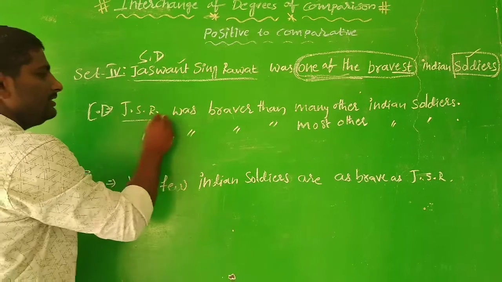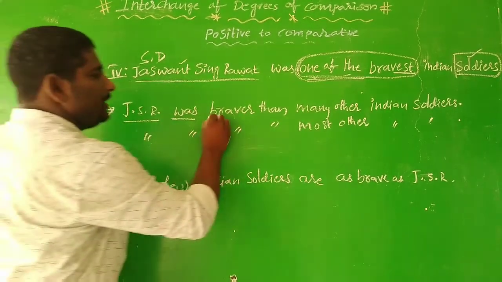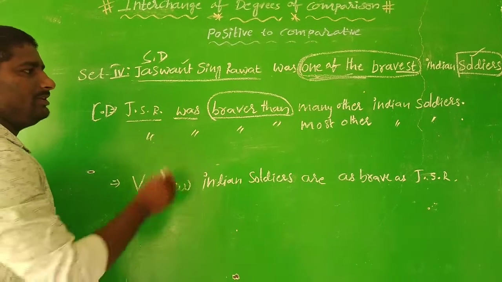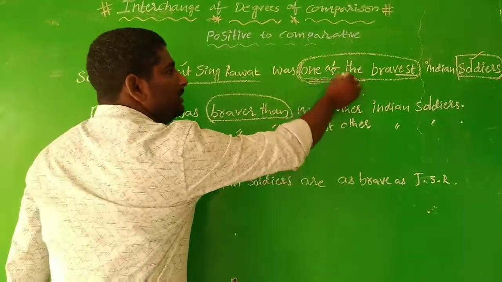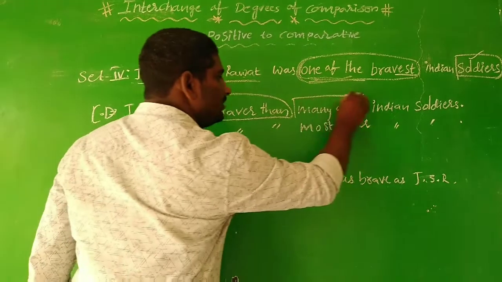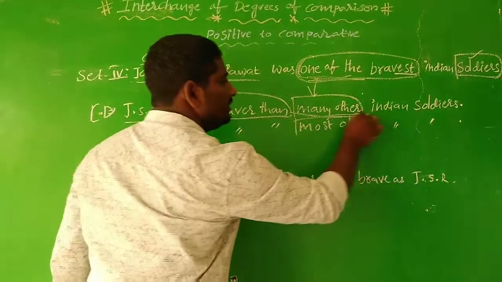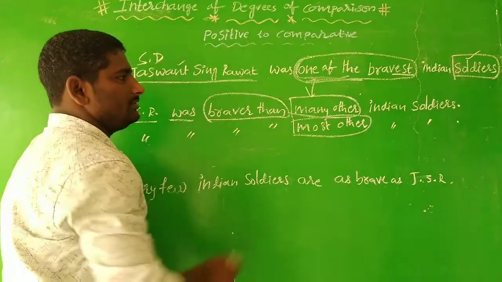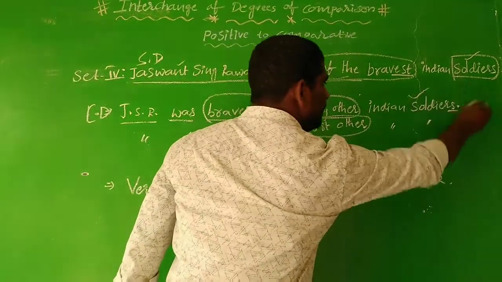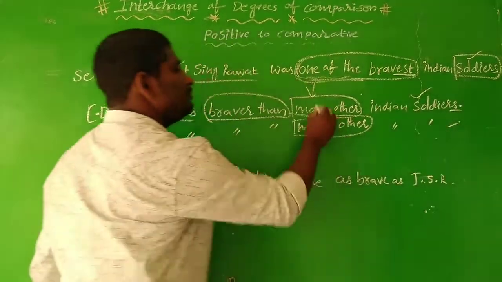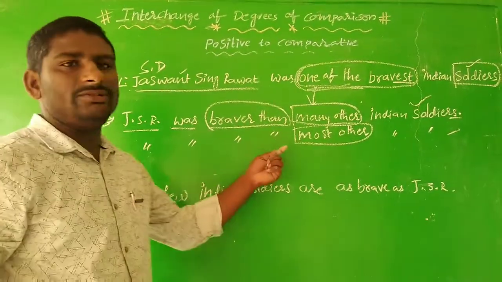Jaswant Singh Rawat was braver than, okay, braver than. So when you find one of the, then the structure many other or most other needs to be used. So many other Indian soldiers, as it is plural, and most other Indian soldiers. So these two forms can be used in comparative degree.